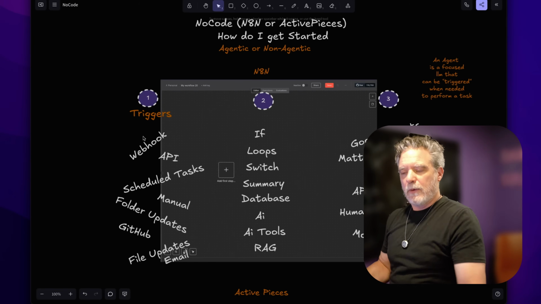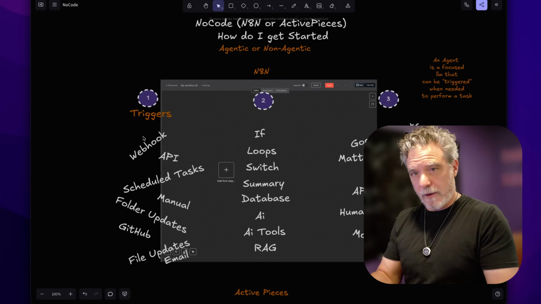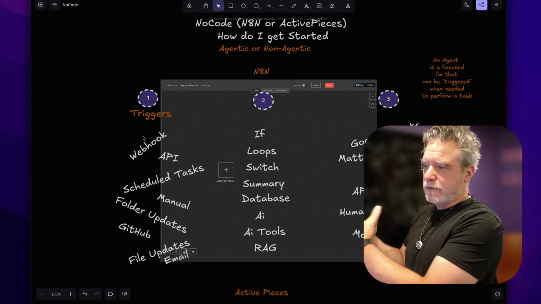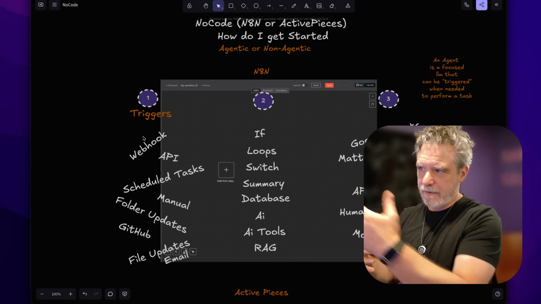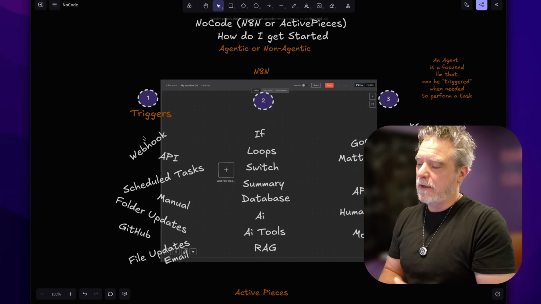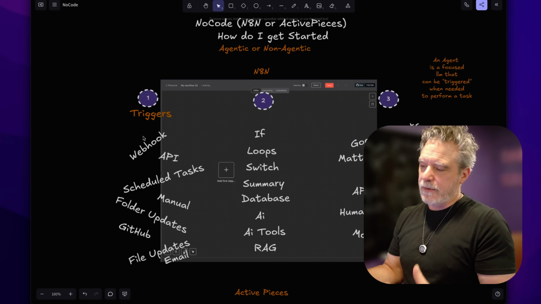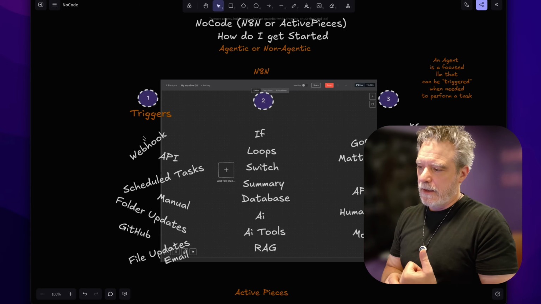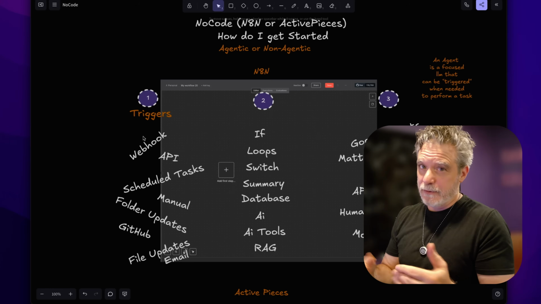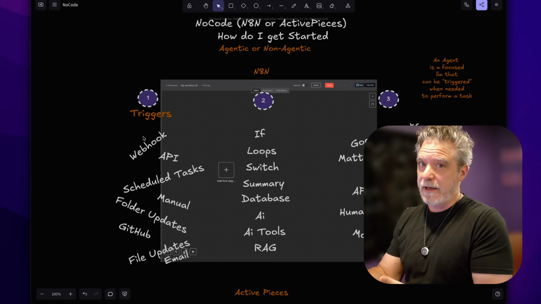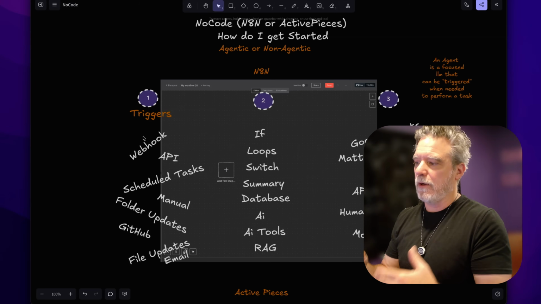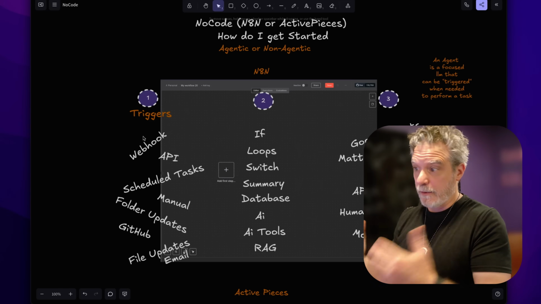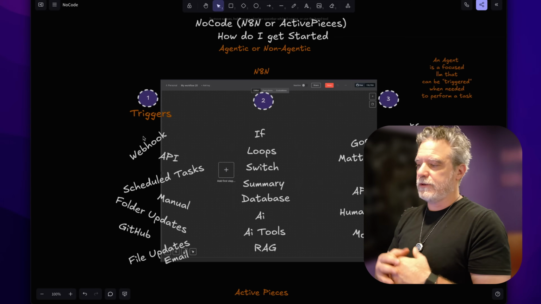One is what comes in, what triggers the workflow, how do you use it? Now, we're going to use it for an automation by the time we're done. And that automation is going to be to grab some data from a spreadsheet and make a daily report. So you're going to get to see everything in play, including AI tools. Now, I'll show the AI tools because they're really important, but this isn't just about AI. This is about practical day-to-day stuff that we build all the time as developers, or used to, that we don't need to. So just keep that in mind.